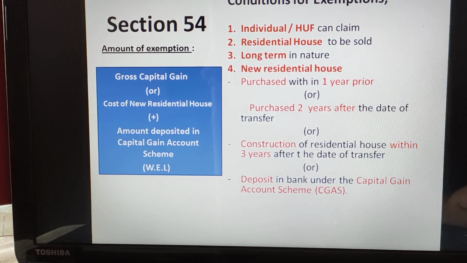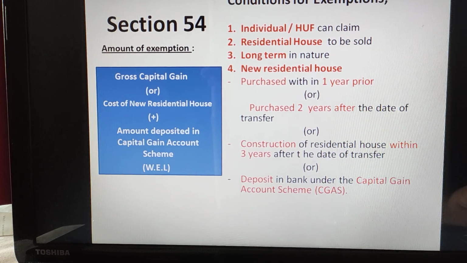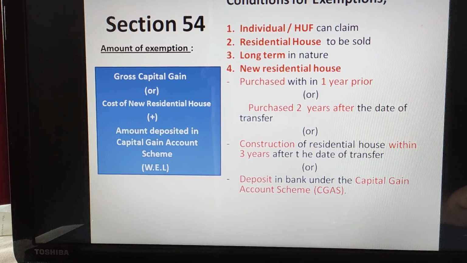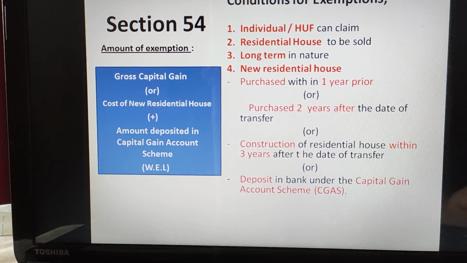To simplify more, in the syllabus of Bangalore University, it is only applicable for individuals, as we are calculating income tax as per the syllabus only for individuals. As per the exam perspective, you can remember it as an individual, but to gain the knowledge, it is applicable for individual as well as Hindu undivided family. So if these are the type of assessees, then they can claim the section 54.